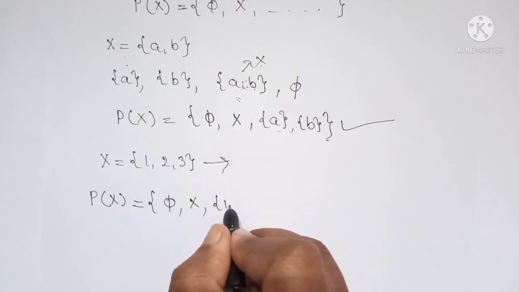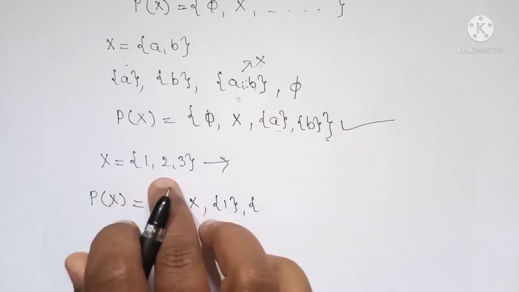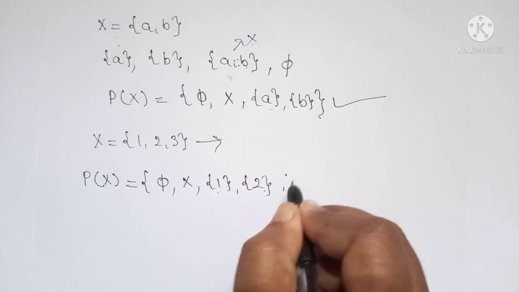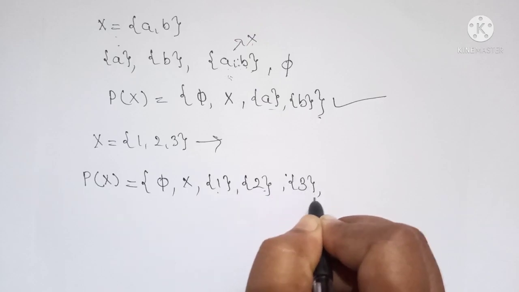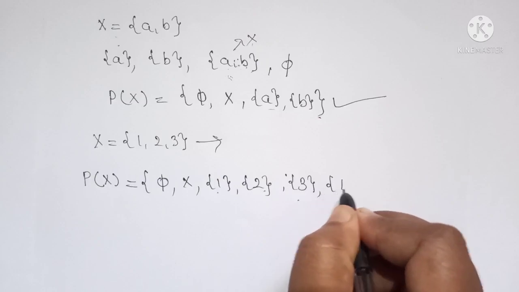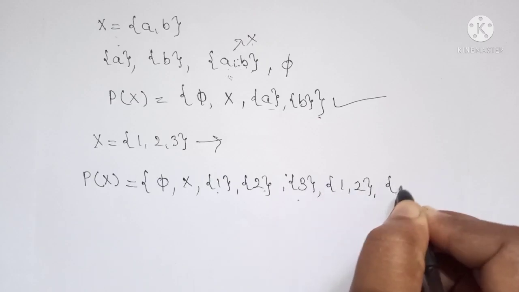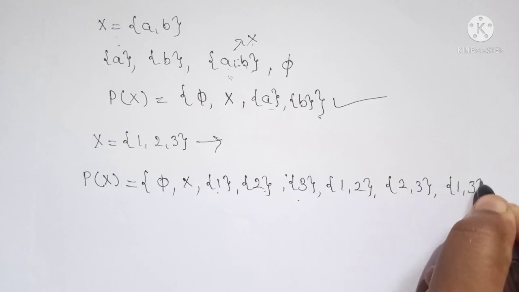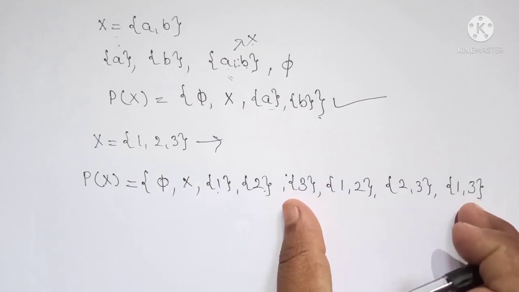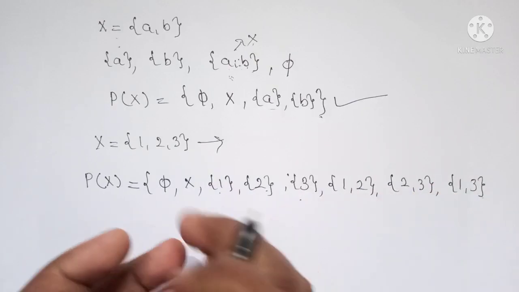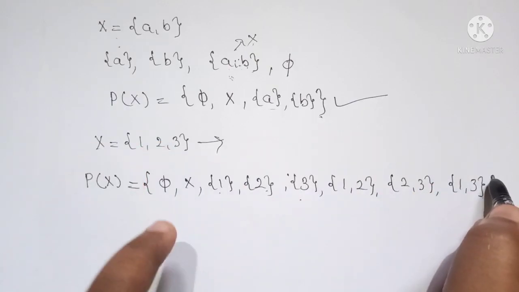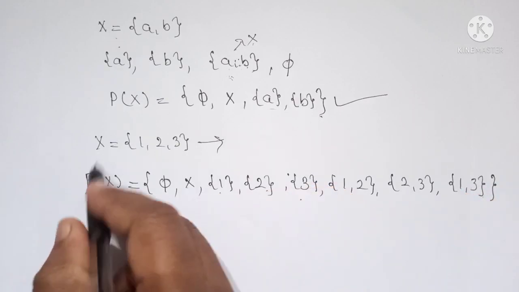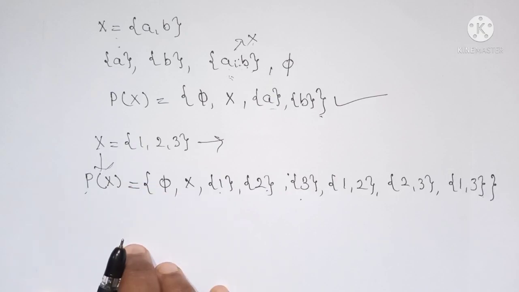We may have all the singleton sets of the elements, that is 1, 2, and 3, and we may have 1 comma 2, 2 comma 3 and 1 comma 3. So these are the possible subsets, and the collection of all these is called the power set of the given set. Therefore this is the power set P of X.